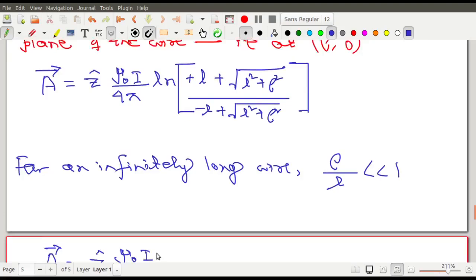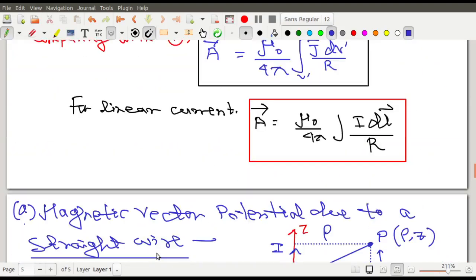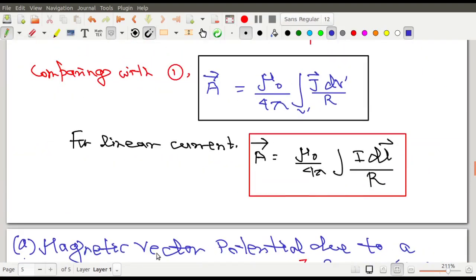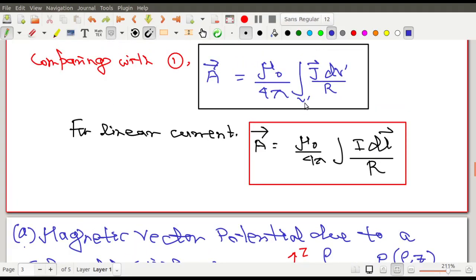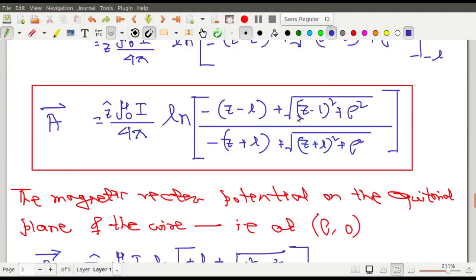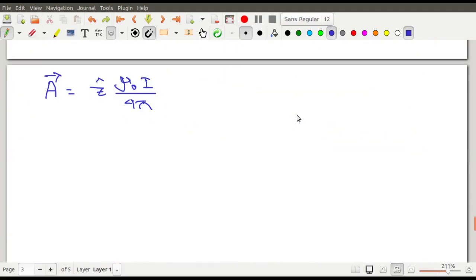One more thing to note, I forgot to say: the direction of vector potential. If somebody asks you the direction of vector potential, the simple answer is the direction of the current. So the direction in which the current is, that is the direction of the vector potential. That's it. Here, along dl, along the direction of the current. Please remember these words. This will be useful in the treatment of the solenoid. The direction of vector potential is the direction of the current.